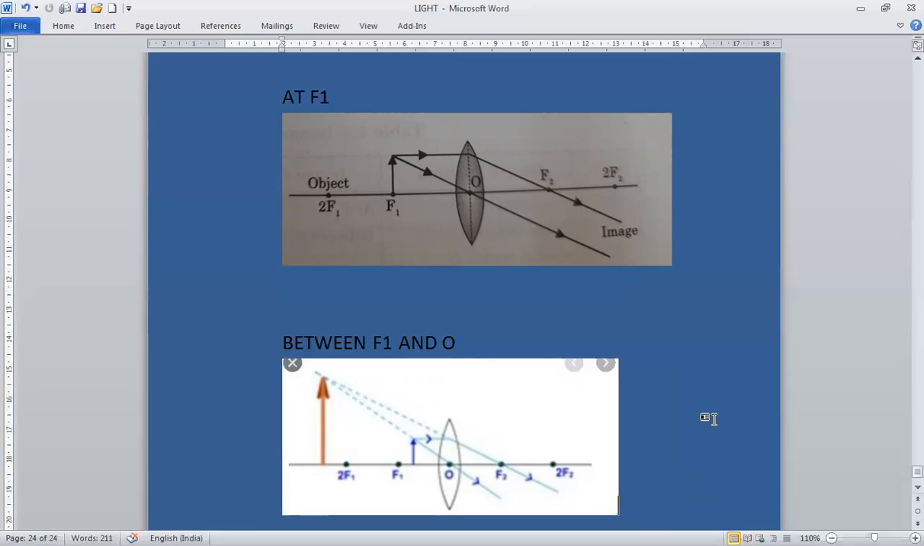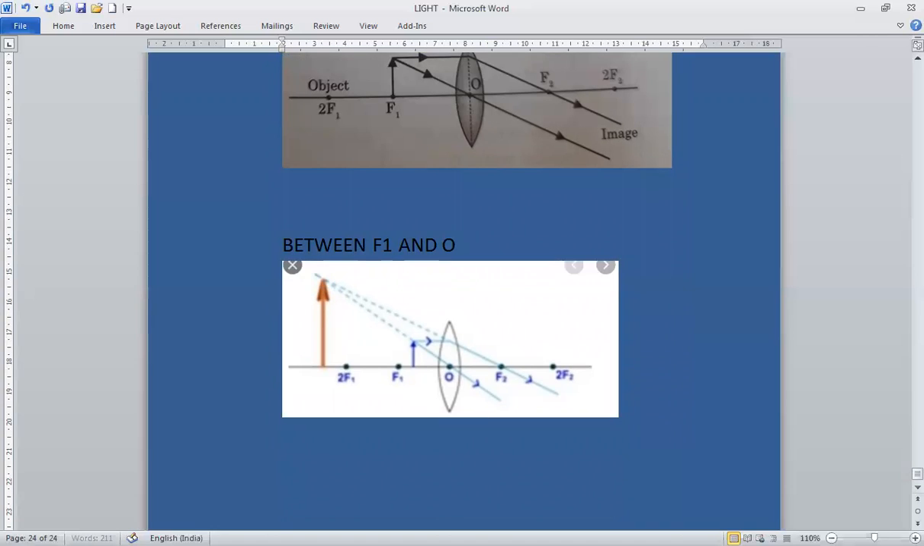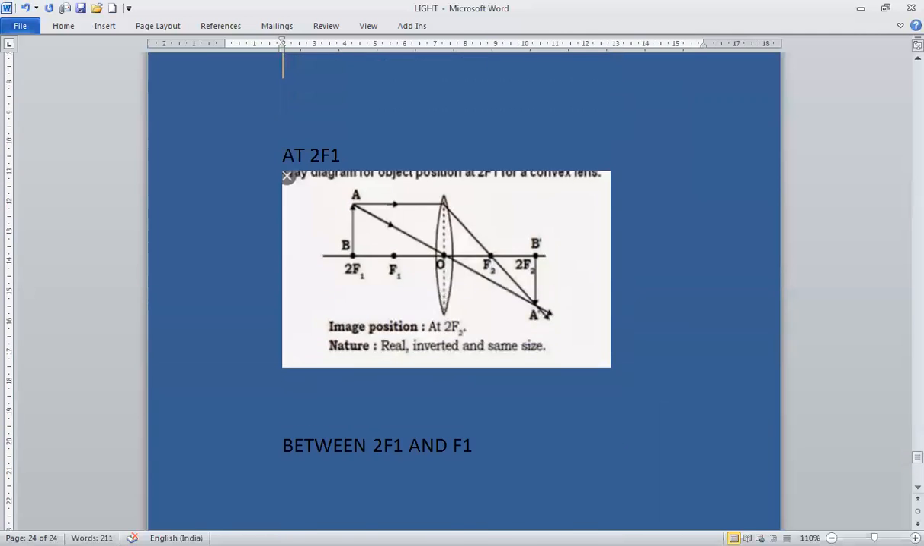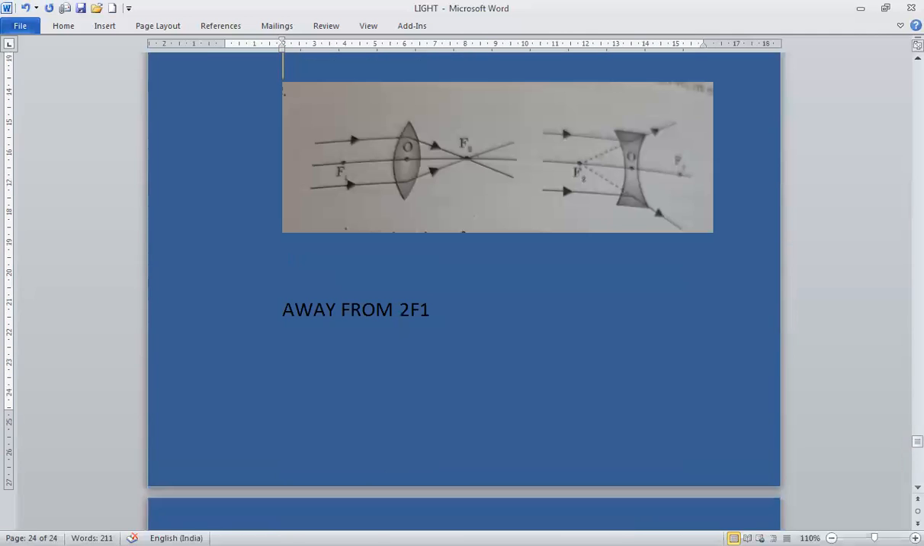Now, what will happen in case of a concave lens? We have two positions. First, we have studied at infinity. See here, when the object is at infinity, the image will be formed at focus. Very small in size, it is virtual and erect.